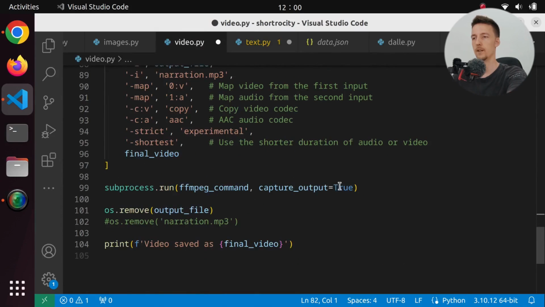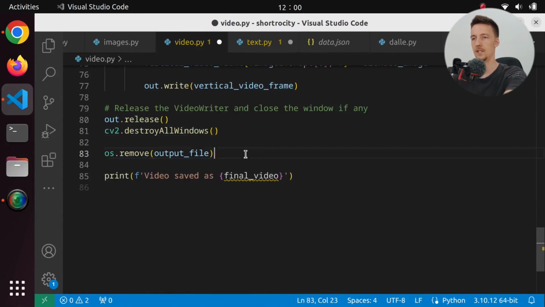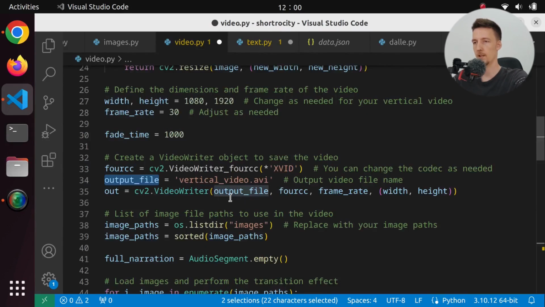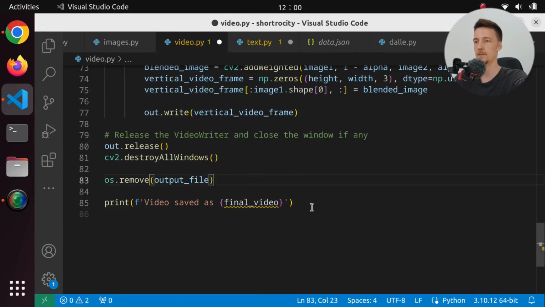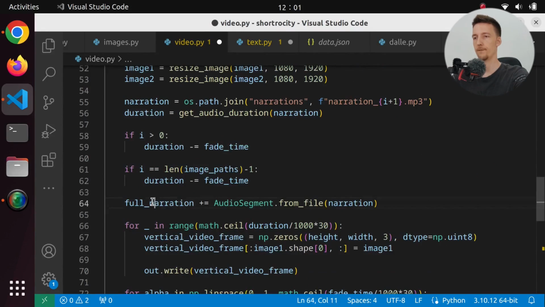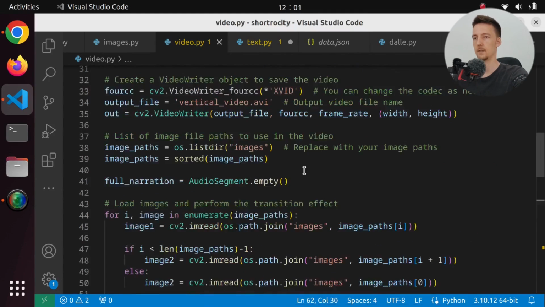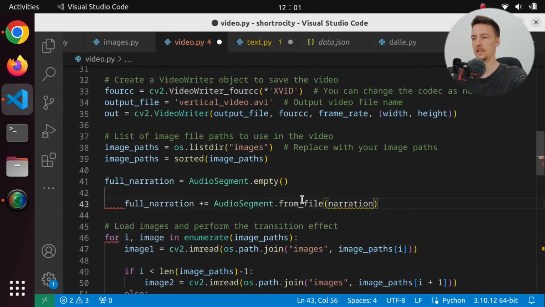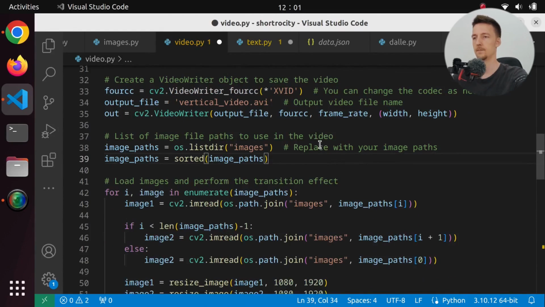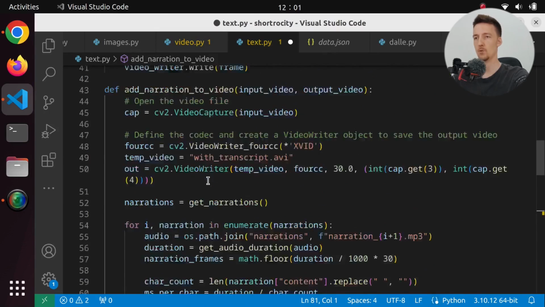And I will remove that and this. And what is output file here? Okay, this is also a temp file. That's fine. And let's move this full narration from here. And we don't need this thing over here. We will move it in this one.